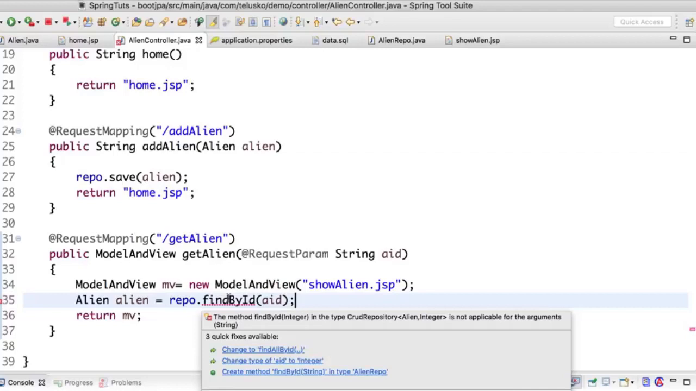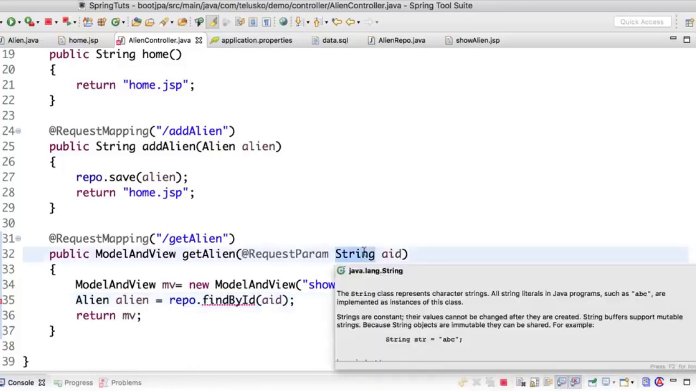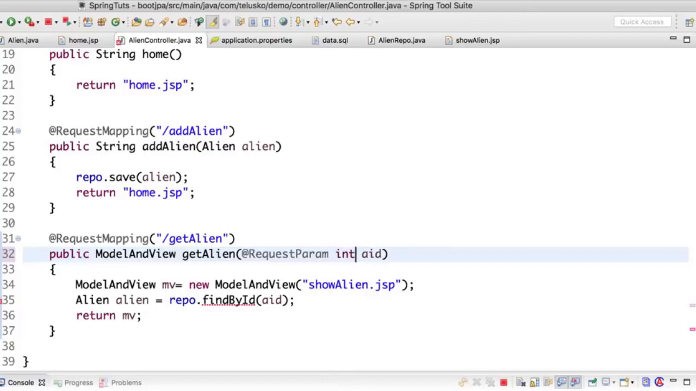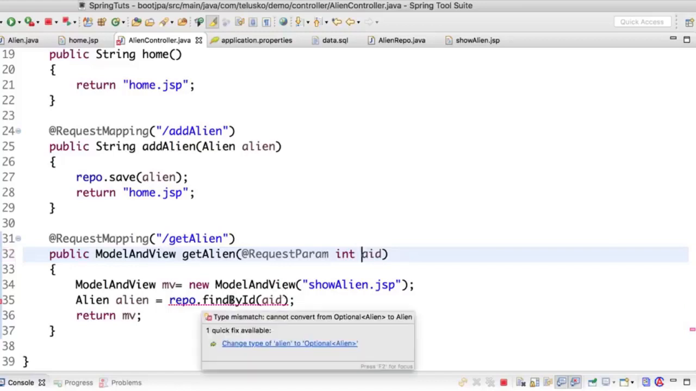Oh, okay, there is one issue here. The method findById in the current repository is not applicable for the argument String. Oh, I'm not returning, is it a string? Oh, my bad. AID is basically an integer, right? Of course, because it's an integer, so how can you write string? My bad. And once we have done that, it is still giving you an error. It says cannot convert from Optional<Alien> to Alien.